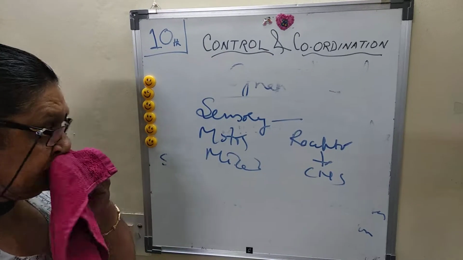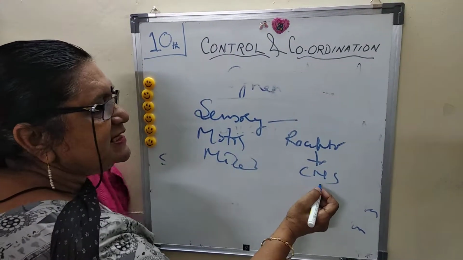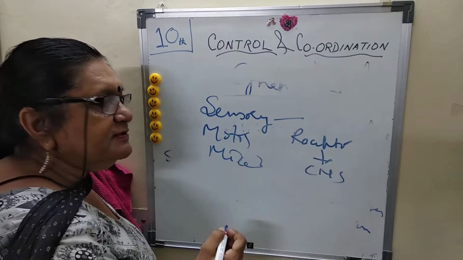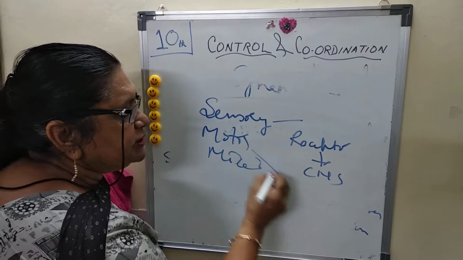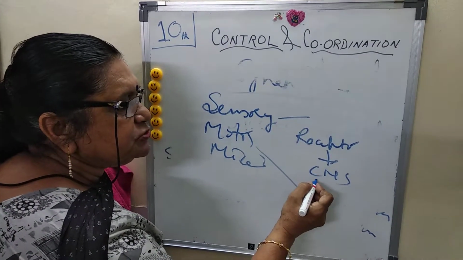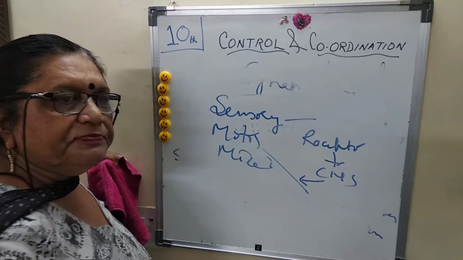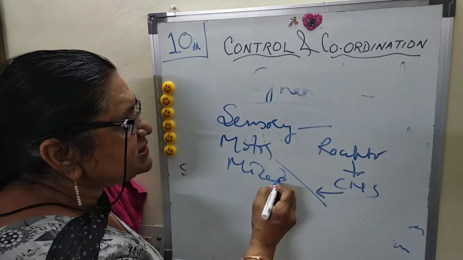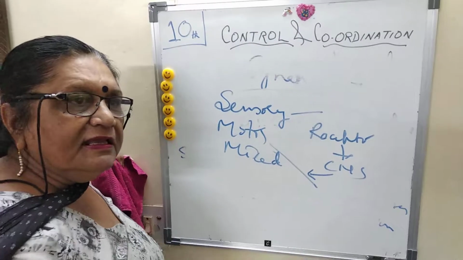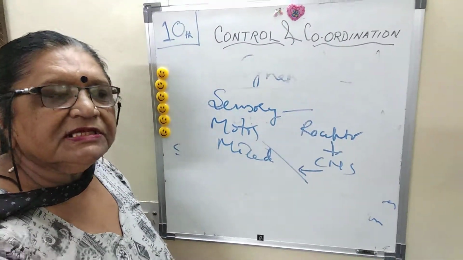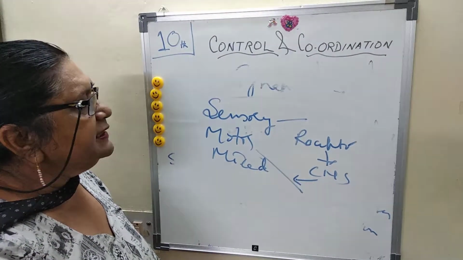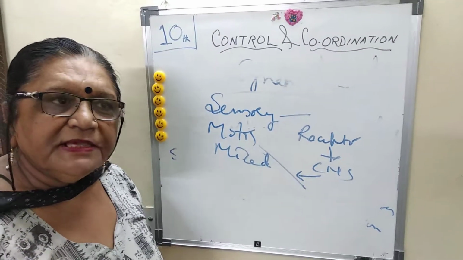Sensory carrying the message. Similarly, motor carries from the CNS or brain to the receptor, that is motor. And mixed neurons carry and receive the messages in both directions. They are called the mixed neuron.